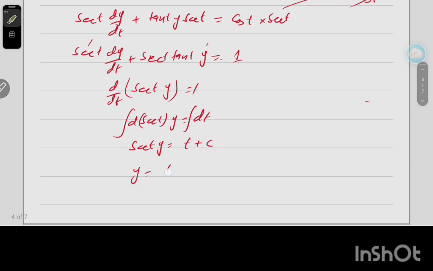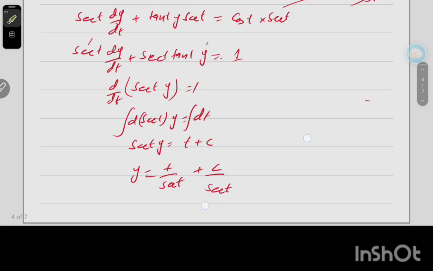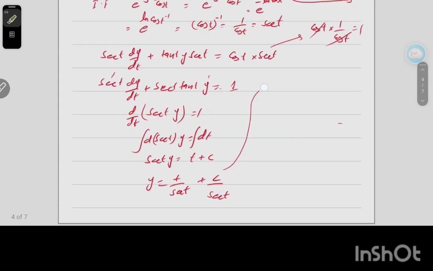Here y equal to t over secant of t plus c over secant of t. Okay, now this shows that y equal to t cos of t plus c cos of t, we get this answer. Okay dear student, you have to understand this one.